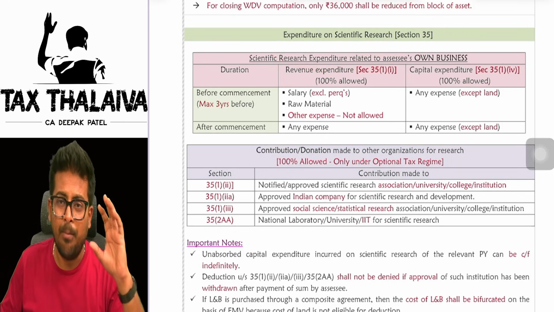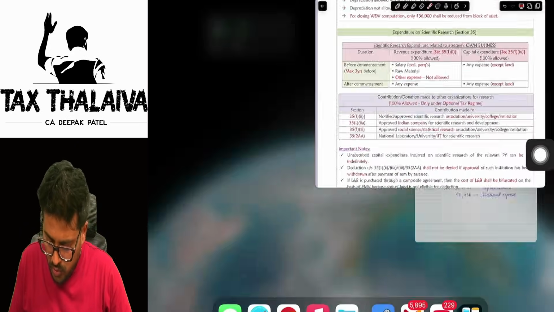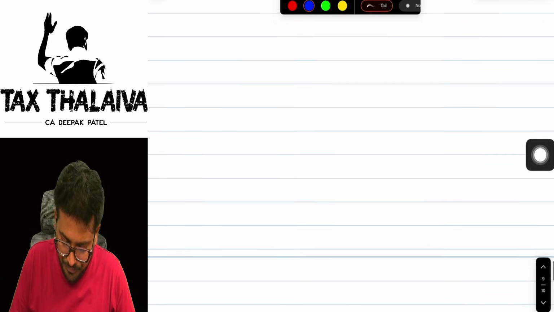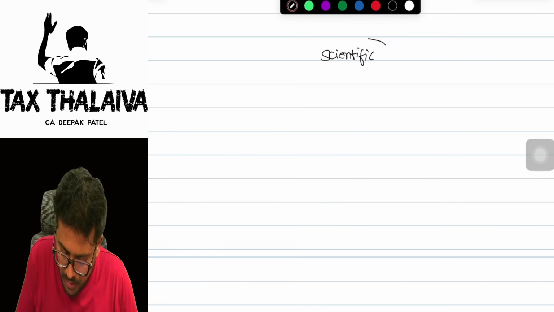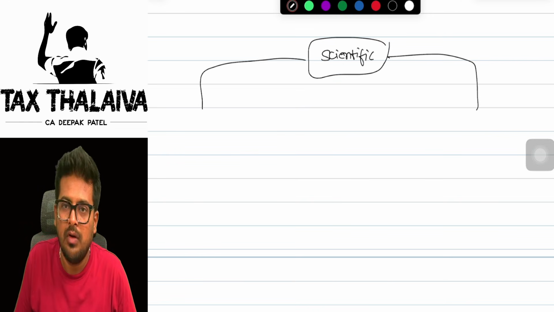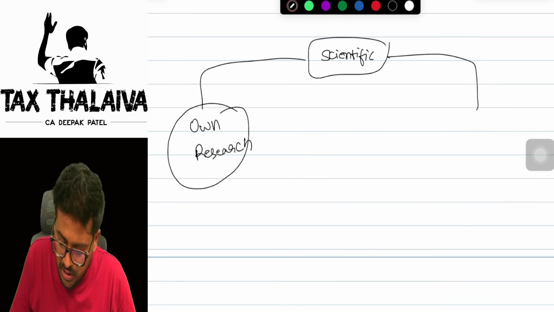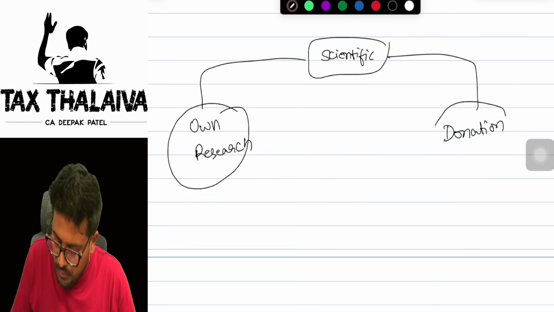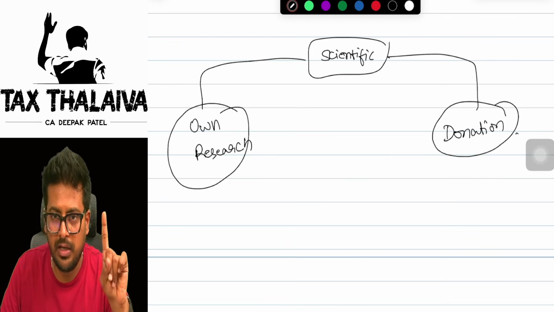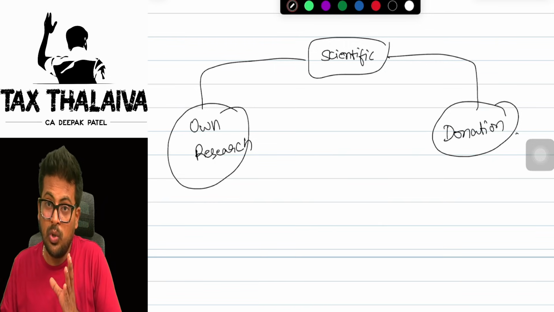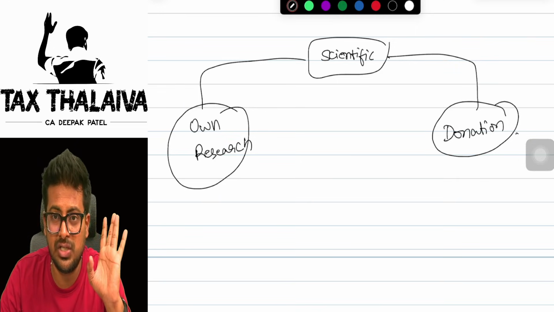Next, expenditure on scientific research. Very, very, very important, boss. There are two kinds of scenarios. Let me explain in a chart format first of all. Scientific research: there are two ways. One, your own research in your organization, or a donation. So, for scientific purpose, in two ways you can spend money. One, you do your own scientific research. Number two, you can give in the form of donation so that the other person can carry out the scientific research. Are you getting this?